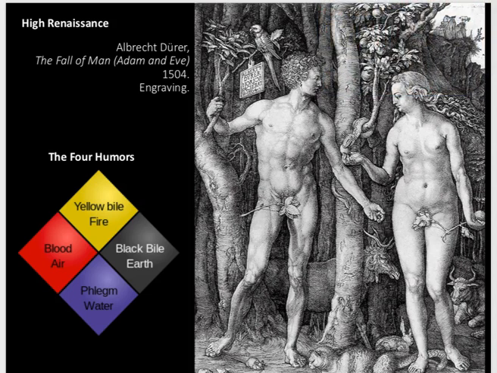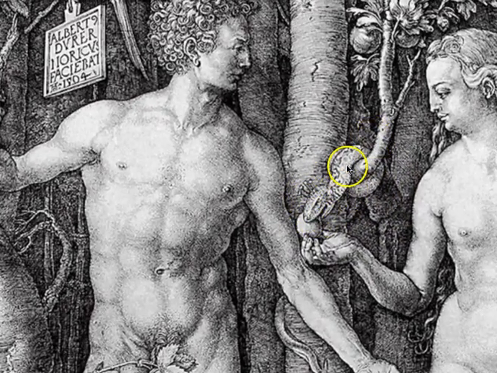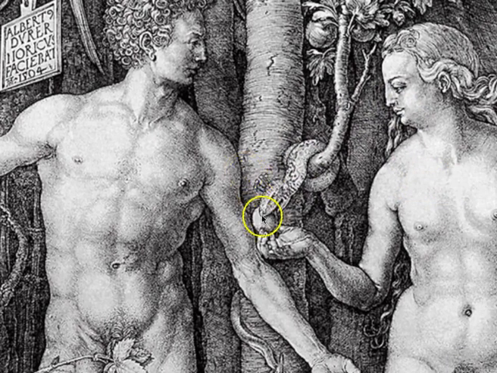So, the 4 humors. There they are. 1, 2, 3, 4. Now remember where we're at. We're in heaven. We're in paradise. Everything is in harmony. All of these 4 creatures are in balance. Adam and Eve are in balance. Everything is perfect, right? But this is also the moment when the snake, the devil in the form of a snake, convinces Eve to convince Adam to eat from the tree of knowledge. And when that happens, everything's going to go terribly wrong.